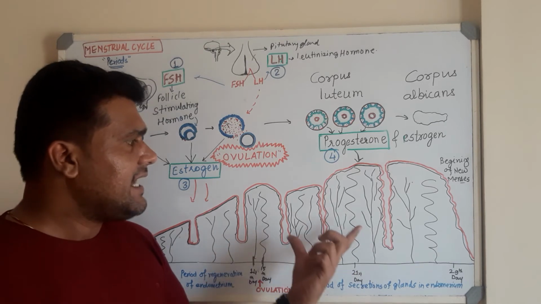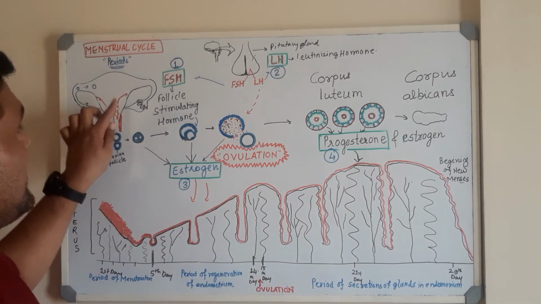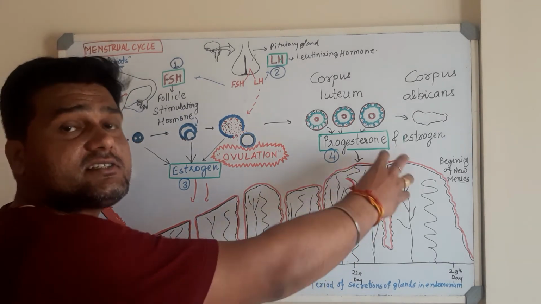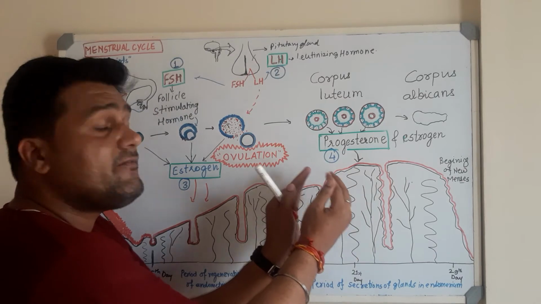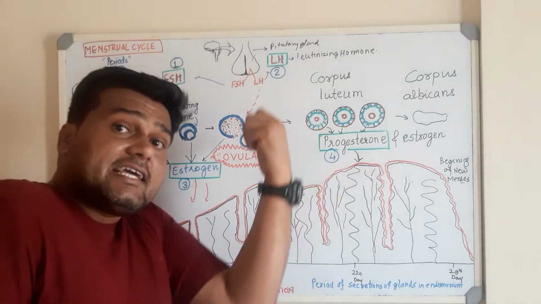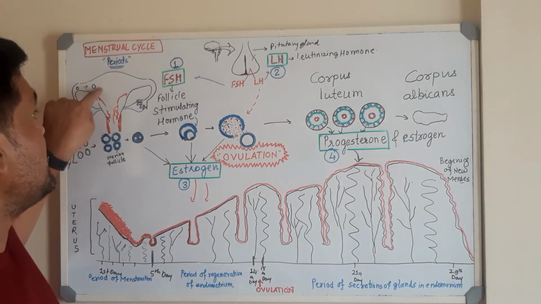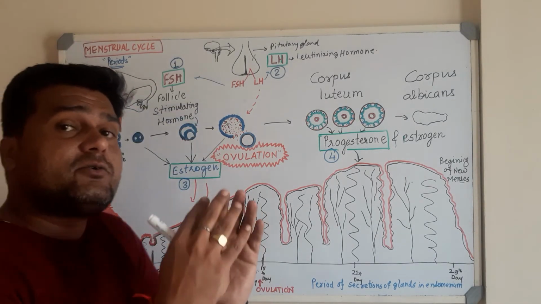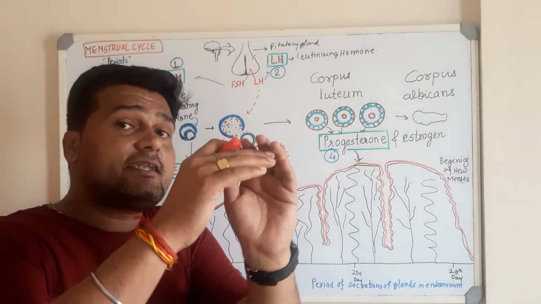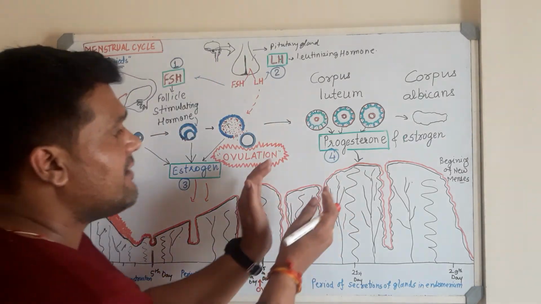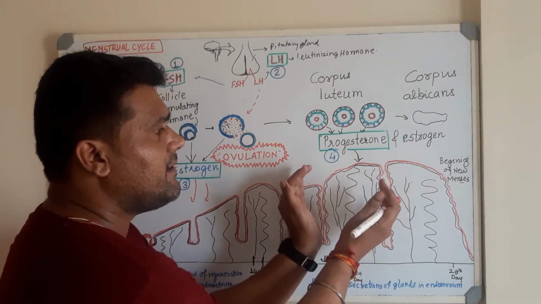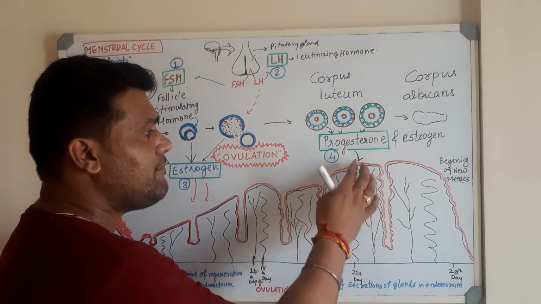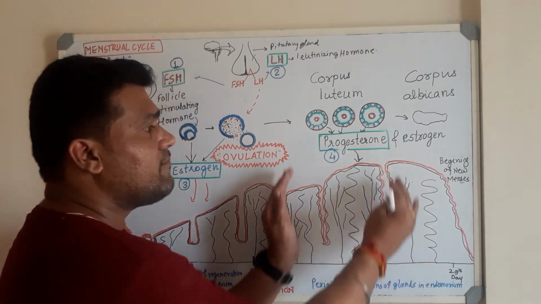This endometrium of the uterus starts to grow in such a way that it brings about various secretions, whereby if somehow sperm is able to fertilize that particular ova. ओके, ये जो एग है या जो ओवा है, अगर इसको बाय चांस स्पर्म फर्टिलाइज करता है, it is now able to form a baby, and now it is developing into the embryo, and therefore this uterus is to be ready for the development of the embryo, and therefore progesterone is helping to make the wall ready for the implantation of the embryo.